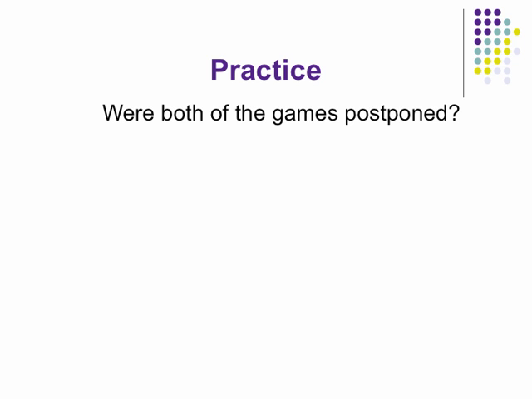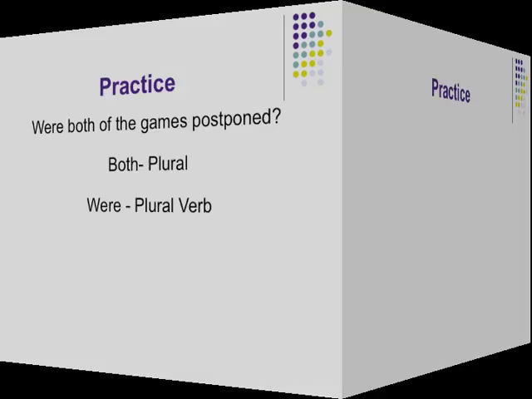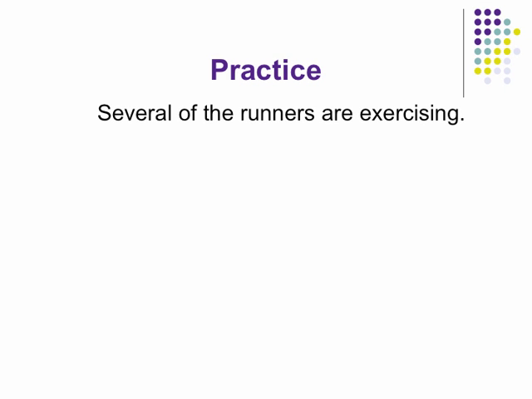Were both of the games postponed? This one's a little bit tricky because we've flipped the subject and the verb here. Take a minute and think about what the subject of the sentence is, and remember, the subject will not be in a prepositional phrase. Right, the subject is both. Both is a plural indefinite pronoun. So we use the plural verb were. Several of the runners are exercising. Think about it for a minute. What's the subject here? It's not runners. Of the runners is a prepositional phrase. So the subject is several, and several is plural, so we use the plural verb are.